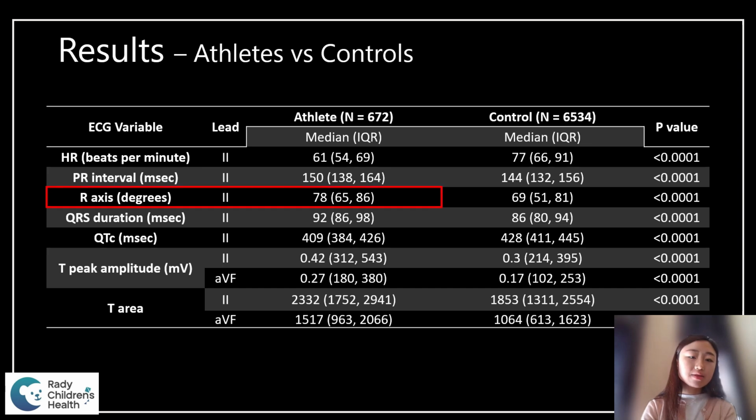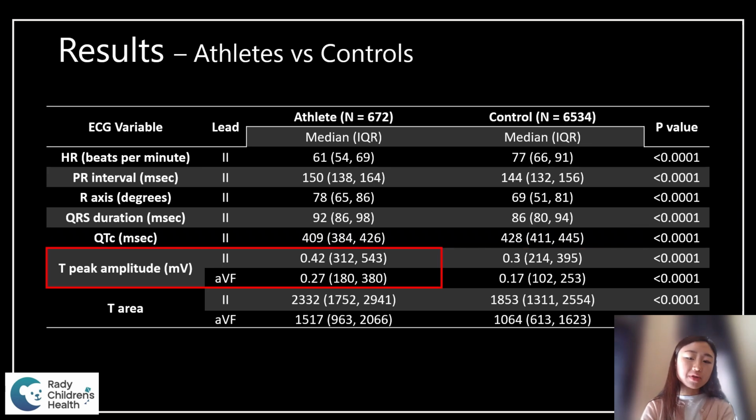So for the athletes, they had lower heart rate. The athletes had longer PR interval. They had more rightward axis. They had longer QRS duration. The QT was slightly longer in the control group. However, the majority of the patients all had normal QT. And then the T peak amplitude and the area were all larger in athletes as well.